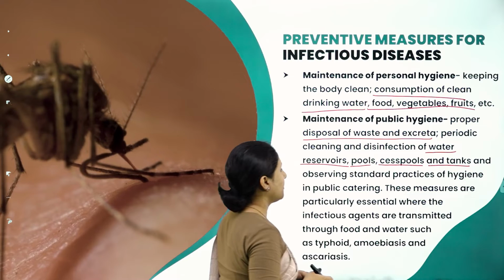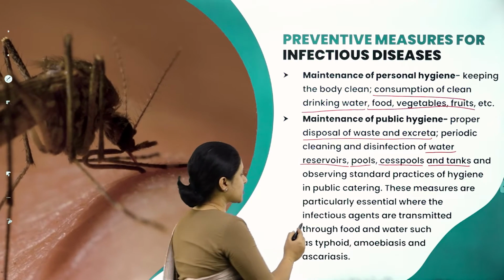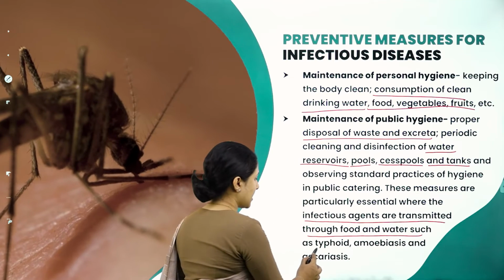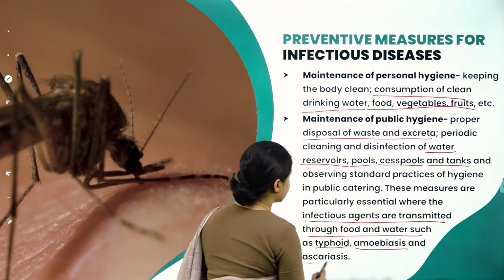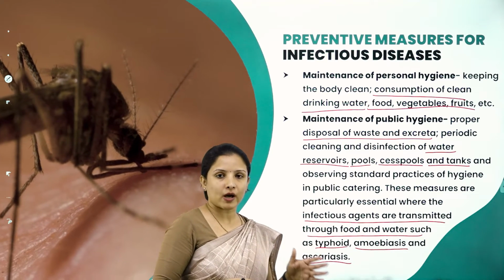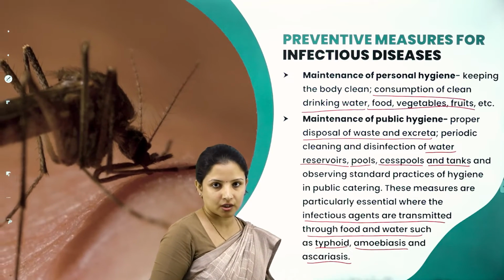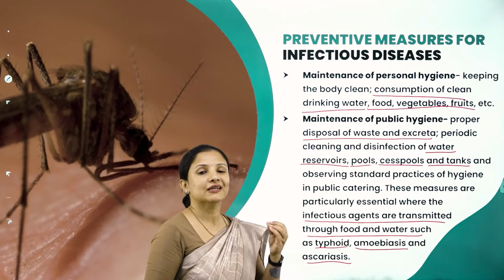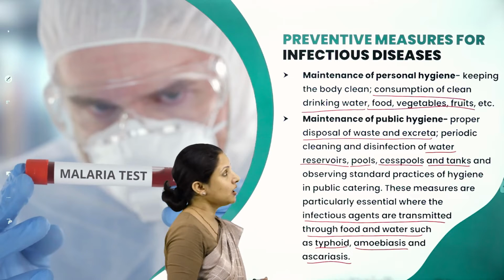These measures are particularly essential where infectious agents are transmitted through food and water, such as typhoid, amoebiasis and ascariasis, because all these usually transmit from one person to another through food and water. So proper cleanliness and standard protocols for consuming clean food and water need to be practiced.